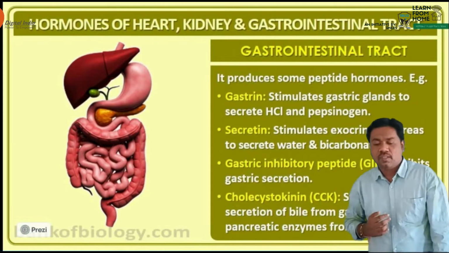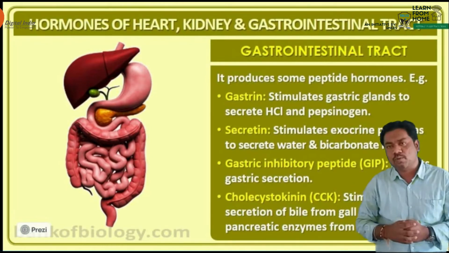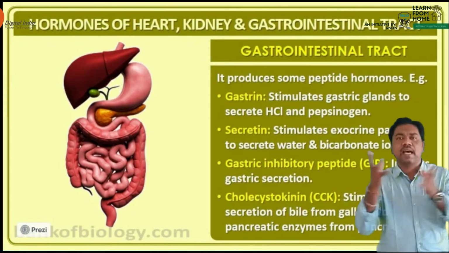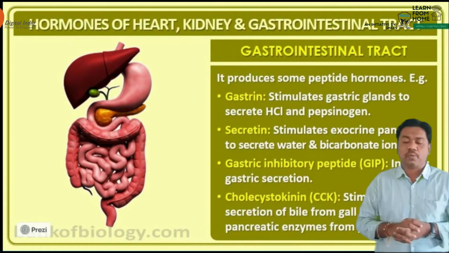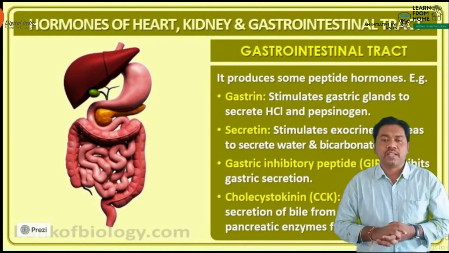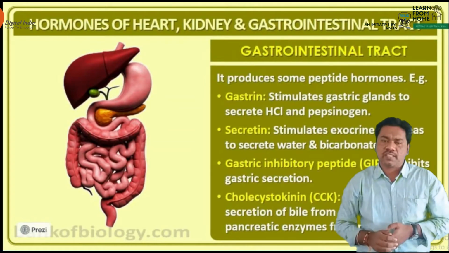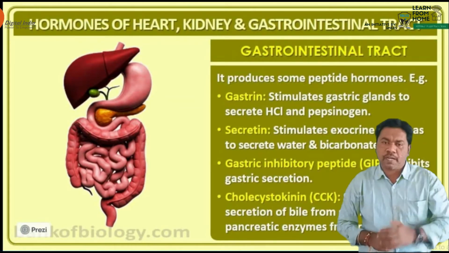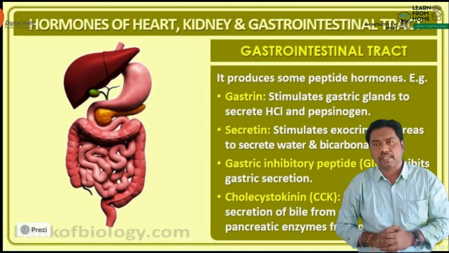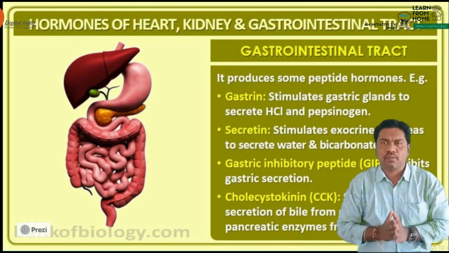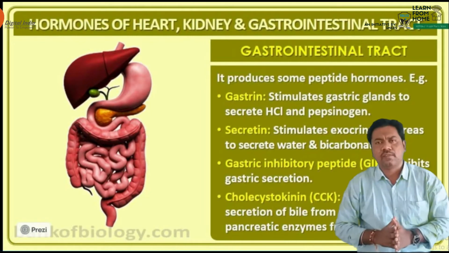It produces some peptide hormones. There are 5 peptide hormones produced from this alimentary canal. First of all, we have to talk about the first hormone, the gastrin hormone. Which hormone, beta? Gastrin hormone. This gastrin hormone is produced by the duodenal mucosa cells. What is the duodenum? The first part of the small intestine is known as the duodenum.